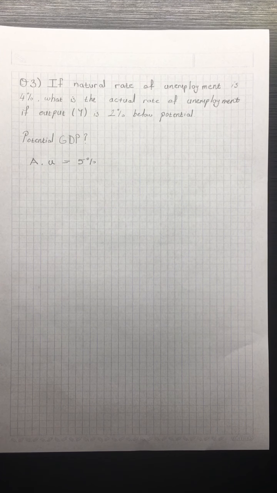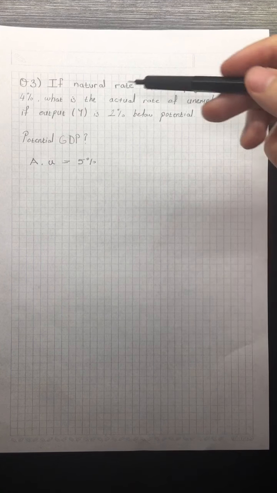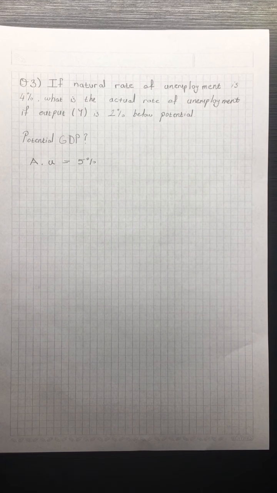Question 3. If the natural rate of unemployment is 4%, what is the actual rate of unemployment if output is 2% below potential? You know what natural rate of unemployment means? It is the state when there is no cyclical unemployment, because cyclical unemployment is related to the condition of the economy. If the economy is in a recession, then the cyclical unemployment rate goes up and we are no longer at the natural rate of unemployment.